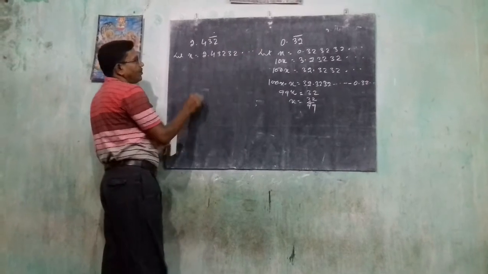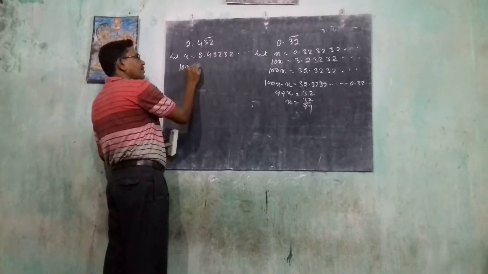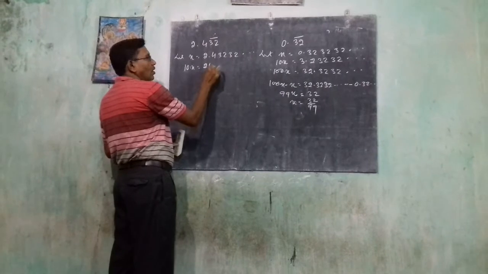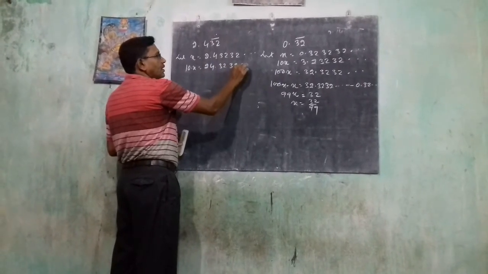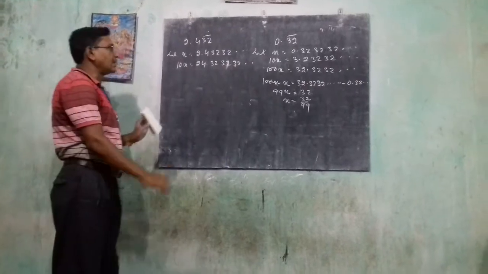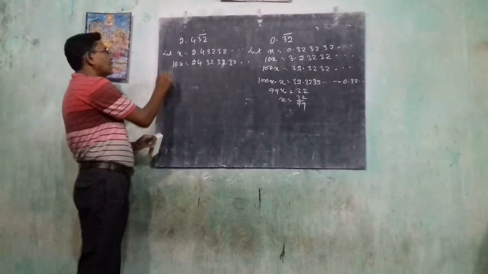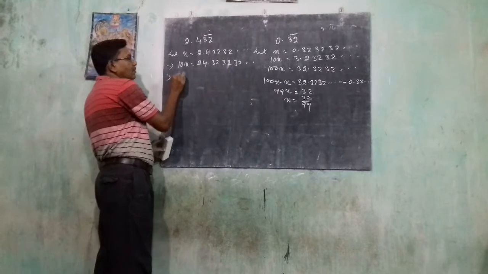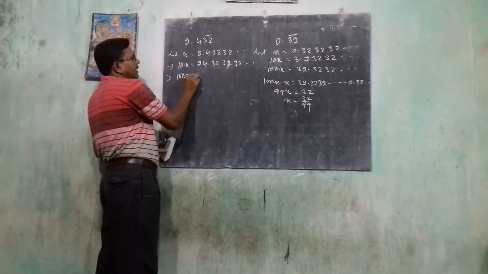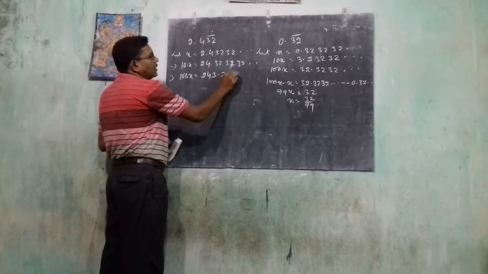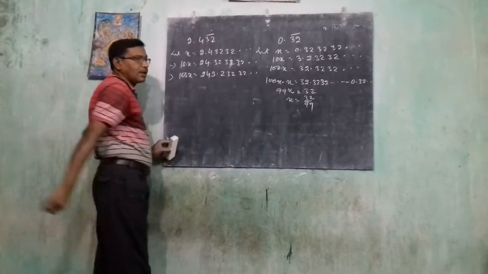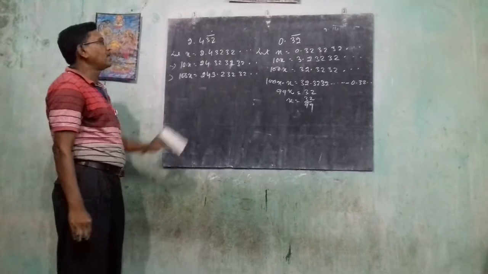Then 10x is 24.3232. Are all the digits coming? No. Then another 2 digits are remaining here. Then we take 10 times of the 10x, which is 100x, 243.23232. Are all the digits coming? No, then 1 digit remains.